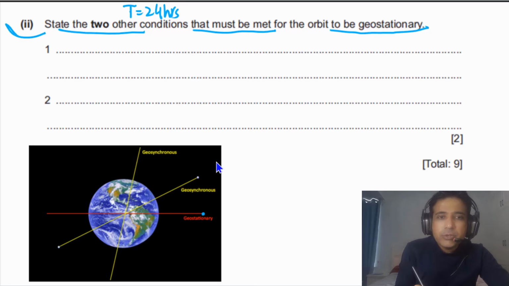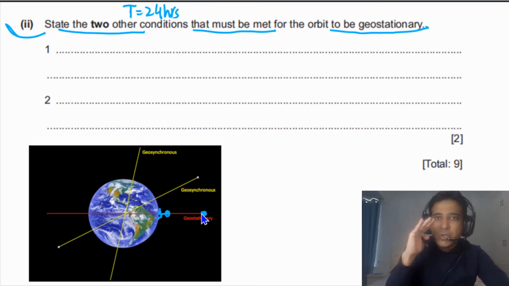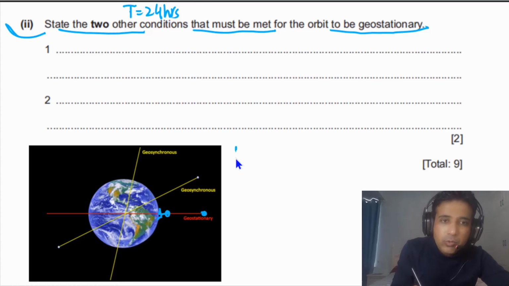Geostationary satellite simply means that, imagine a person is standing on the surface of our planet and the geostationary satellite is here. If this is a geostationary satellite, it has to stay always above the head of this person. Means always above the same point on the surface of our planet. So that satellite will be a geostationary satellite. And that is only possible if it is above the equator. So the one condition is the satellite has to be above the equator.